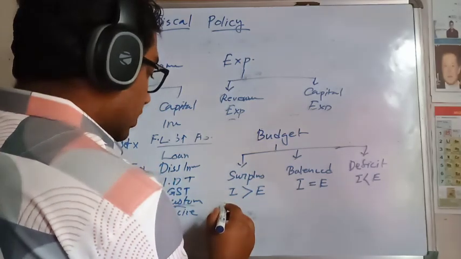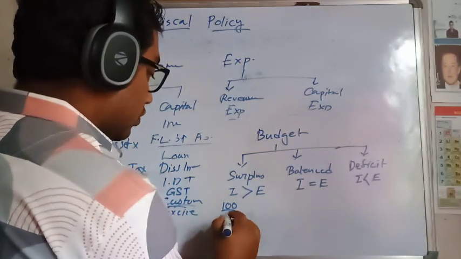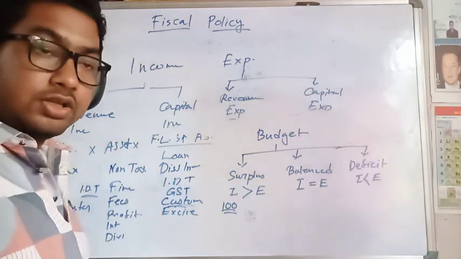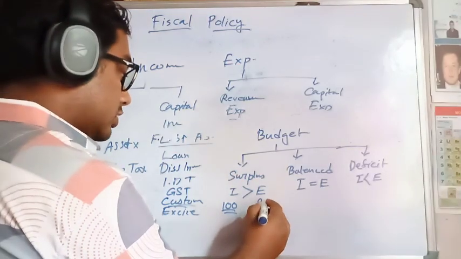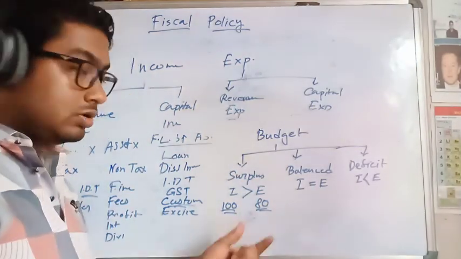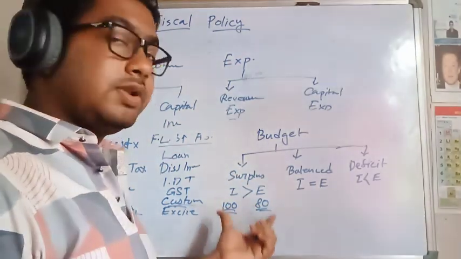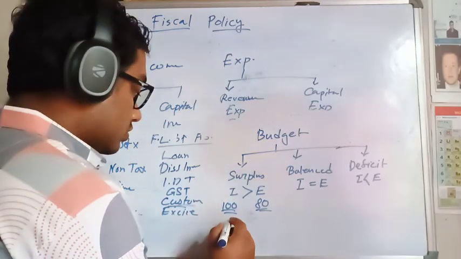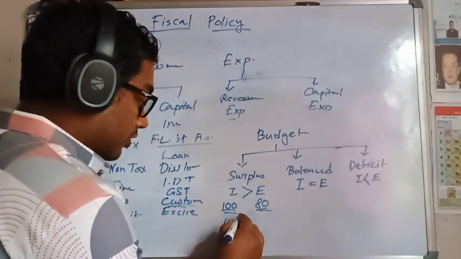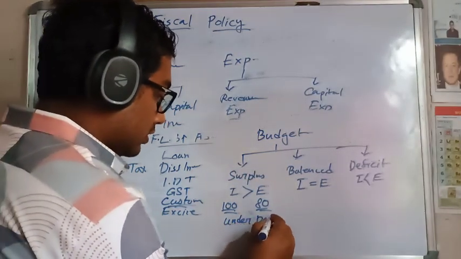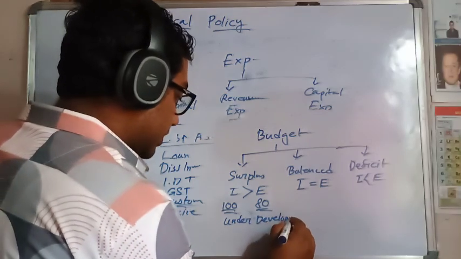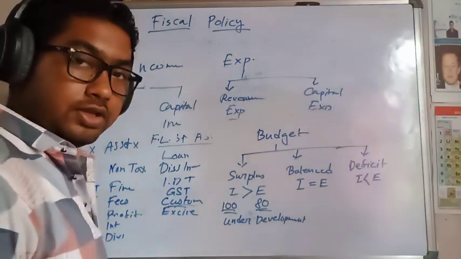Suppose here 100 crore income generated in the country, but they only expended 80 crore. That is the surplus country. This country is called underdeveloped. Okay.